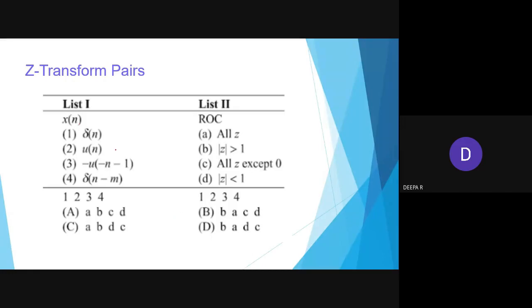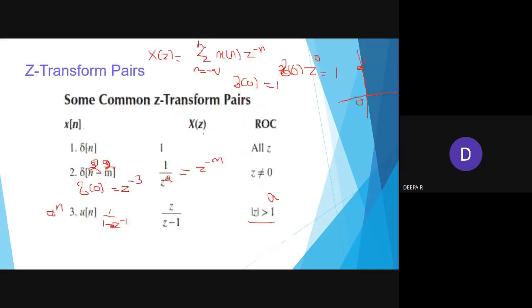So here, now coming to this, I'll be showing it. Del of n is all z. Del of n minus m is nothing but your z power minus m. So it is not equal to 0. For u of n, it is greater. Wherever that u of n comes, it is greater. If you multiply with a power n, it is modulus of z will be greater.